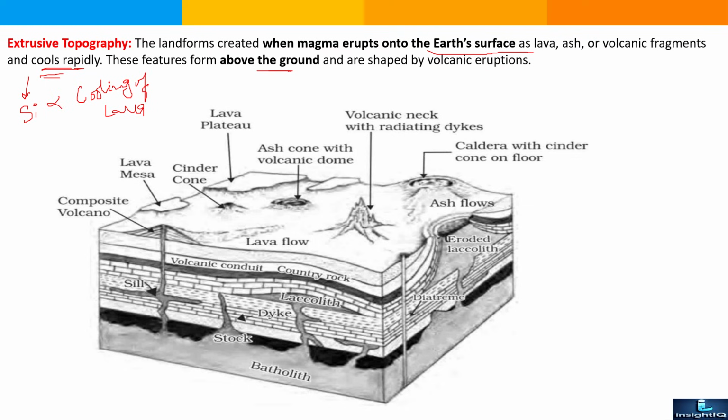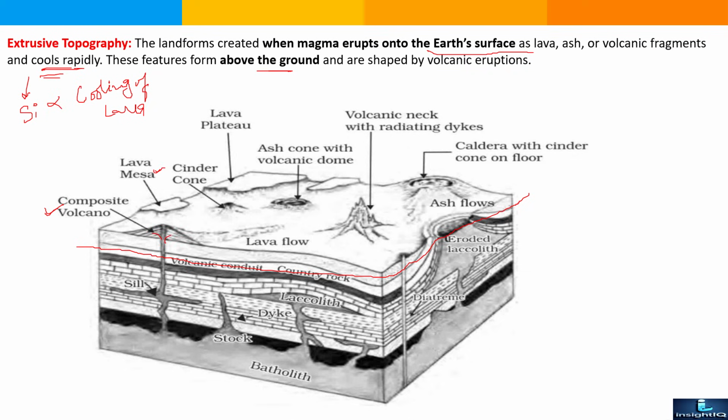So in this picture as shown, extrusive topography are those topography that are created on the surface of the earth, like composite volcano. A composite volcano is one that has more than one vent for the outward flow of lava.